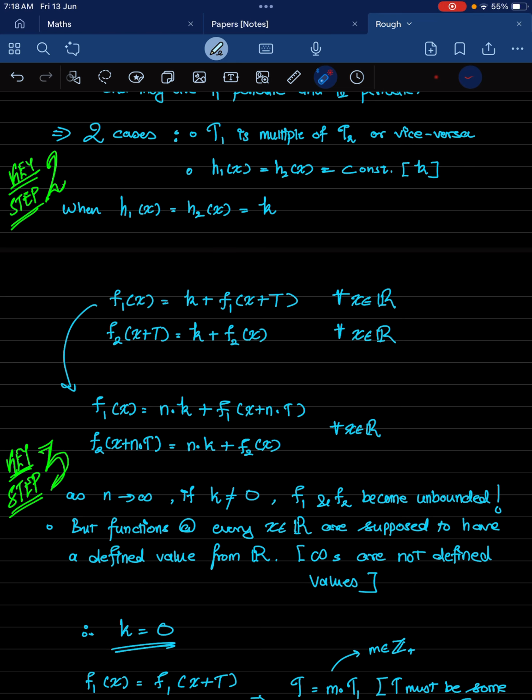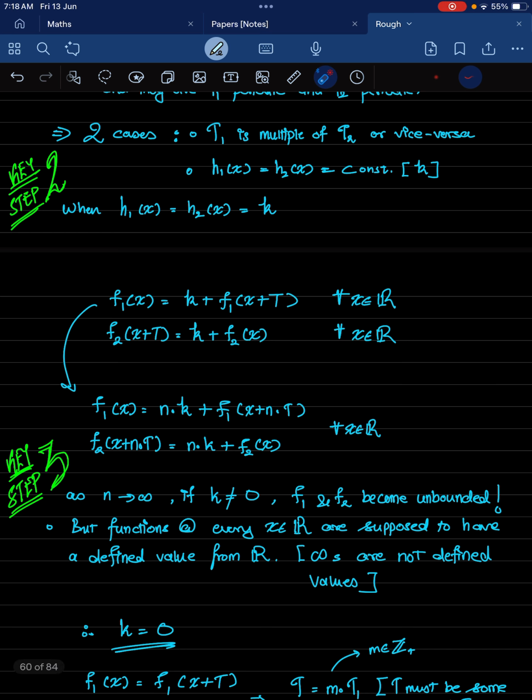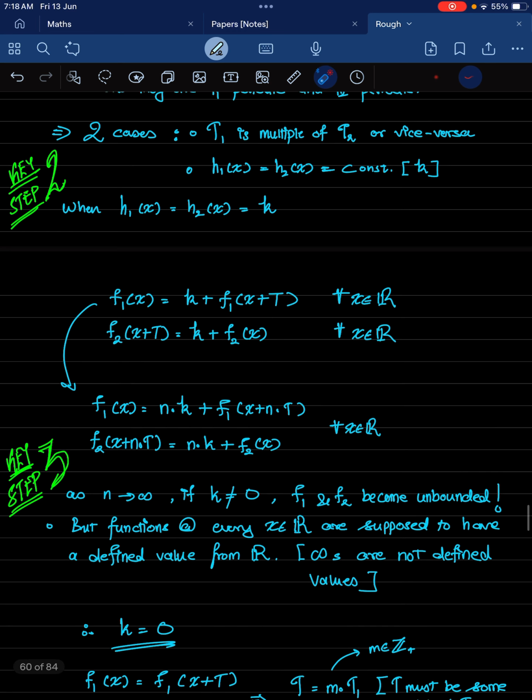So if I actually write it like this, then f1 of x is k plus f1 of x plus t, but f1 of x plus t itself is k plus f1 of x plus 2t, right? All I did was add t to the x's on both sides, and so that way if I do it n times, then I get f1 of x is n times k, because